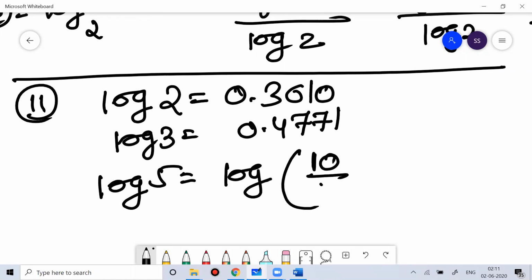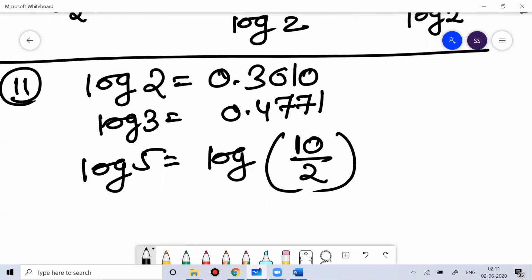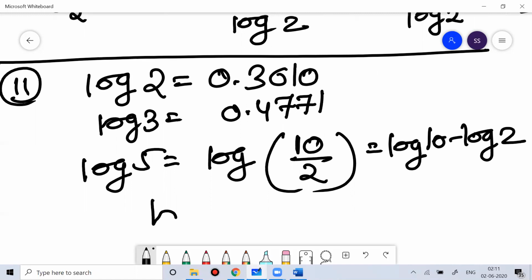Okay. Then if I ask you log 5, it is nothing but 10 divided by 2. So 5 is nothing but 10 divided by 2, and you know that log a by b is log a minus log b. So this is log 10 minus log 2. If I'm asking you the value of log 5, whenever you work on log, if the base is not visible, then your base is 10. That is called common logarithm.